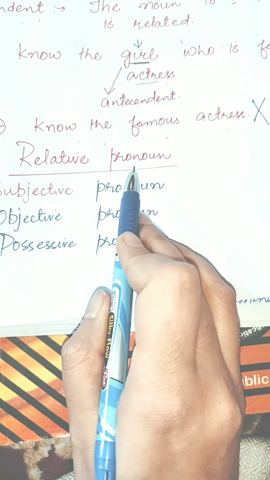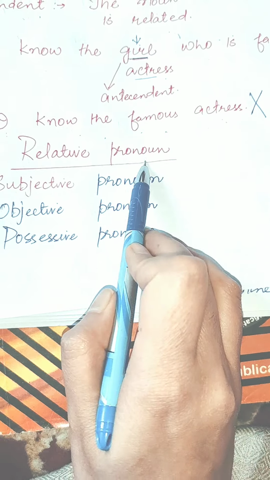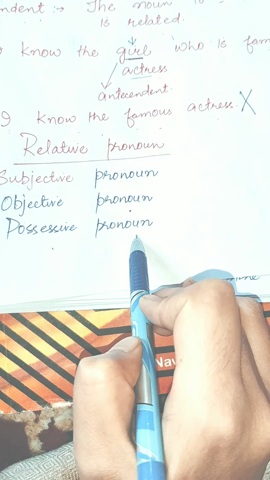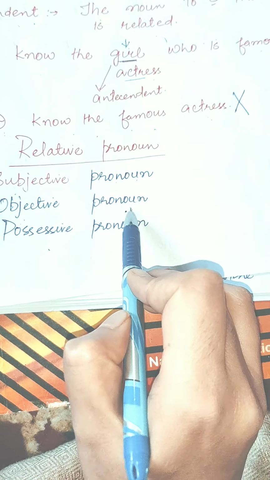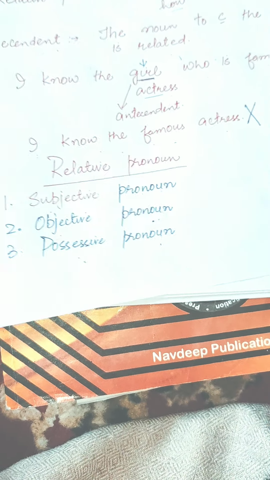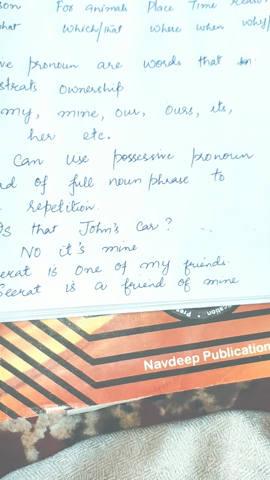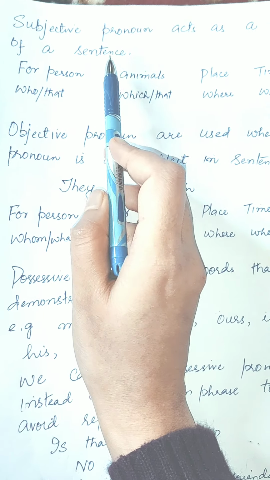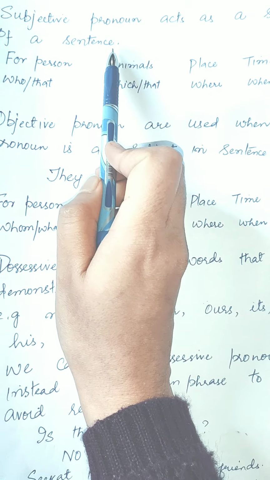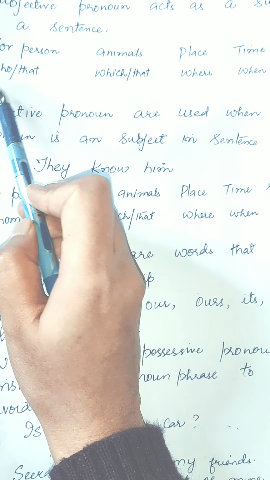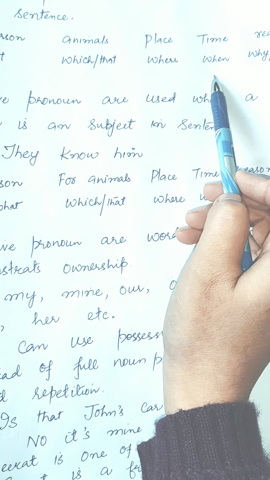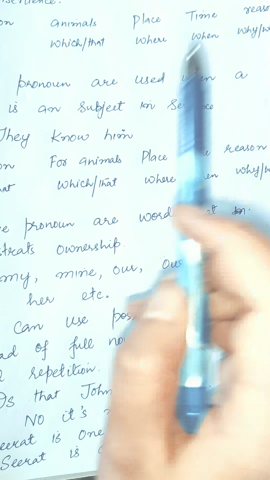Now, relative pronouns. Relative pronouns contain subjective pronouns, objective pronouns, and possessive pronouns. A subjective pronoun acts as the subject of a sentence. That is, it gives the subject of a sentence. For person, it is who, what. For animals, it is which, that. For place, it is where. For time, it is when. For reason, it is why and what.